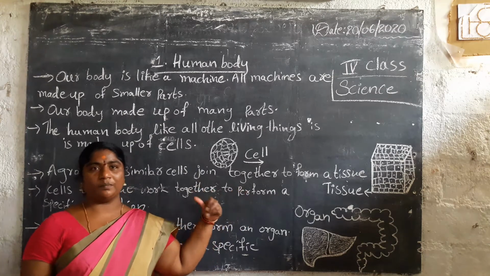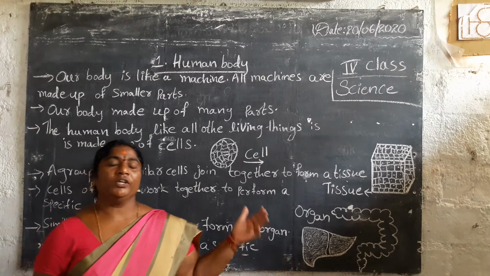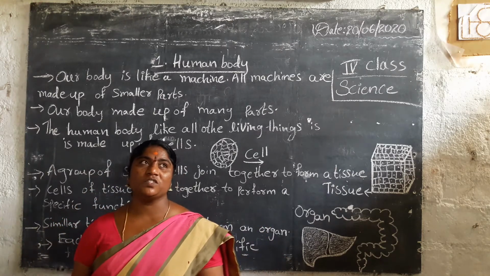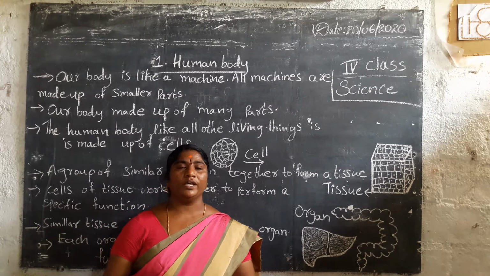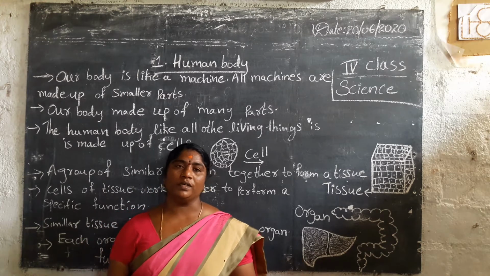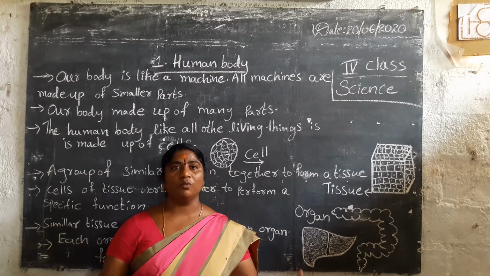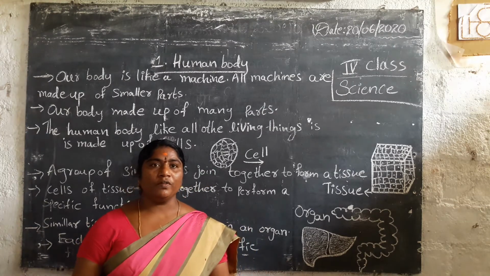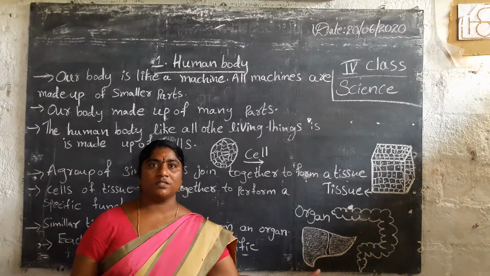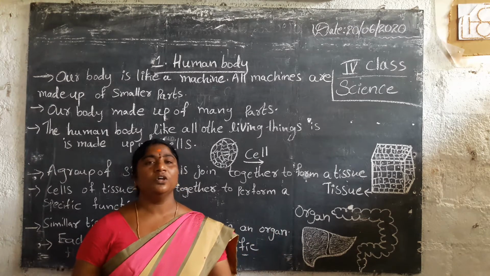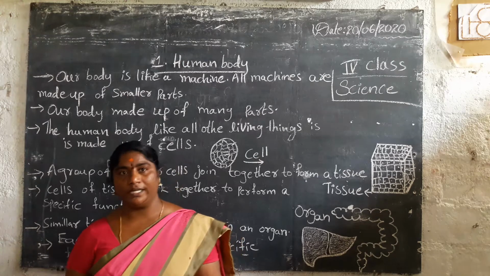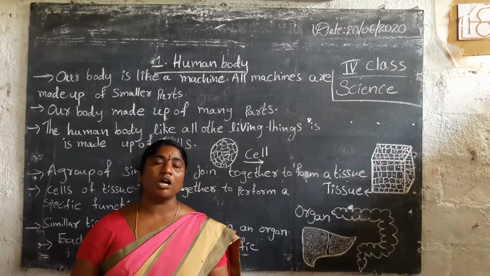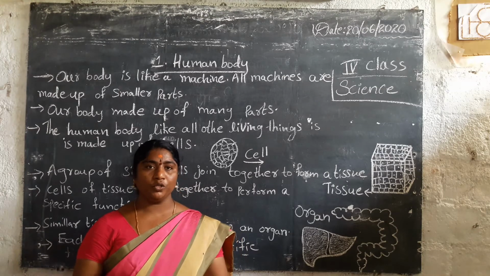First lesson, human body. Today we have to learn about the human body. You are well acquainted with it. Our body, how it works, how it does its work, how many parts there are, internal or external. You know very well from the third class last year: what are the external parts, what are the internal, what are the sense organs, how do they work, and how can we protect ourselves.